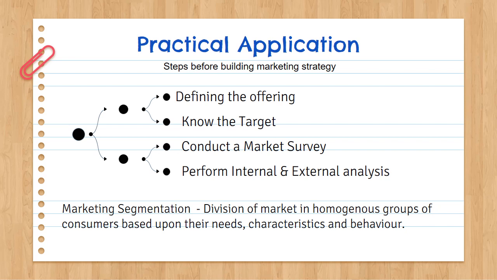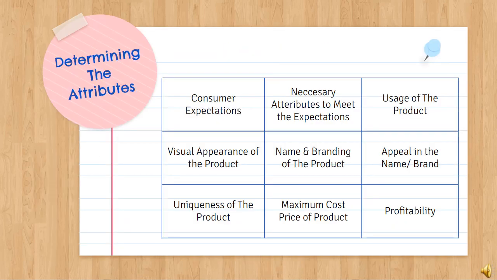Furthermore, it is necessary to perform an internal and external analysis of the company to determine marketing segmentation. Marketing segmentation is the division of the market into homogeneous groups of consumers based on their needs, characteristics, or behavior. The company then follows one or more segments of the market and chooses a marketing target. Once the target has been established, it can define its positioning. Notice here that the consumers are central to the marketing approach. It is for this reason that the 4 Cs model is often preferred to the 4 Ps model, even if the variables are simply discussed from another angle. To establish its marketing strategy, the company must then answer a series of questions for each component of the model.